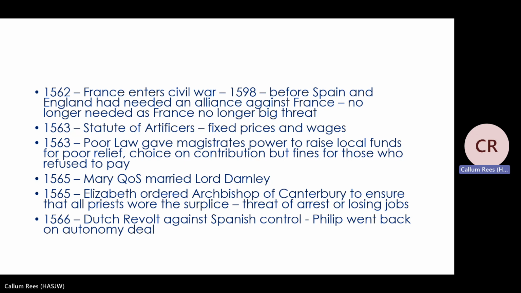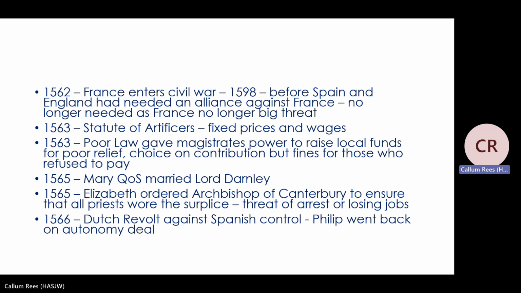Now, remember we talked about Puritans who were unhappy with the religious settlement. They in particular didn't like the fact that priests were wearing special clothing. And one of these would be the surplice, which is the name of a gown that priests would wear. So Elizabeth asked the Archbishop of Canterbury, her top official in the church, to go around and ensure that all priests were wearing the surplice, and if not, they could be arrested or lose their job. So it shows that Elizabeth is trying to deal with some of the tension created by the religious settlement.